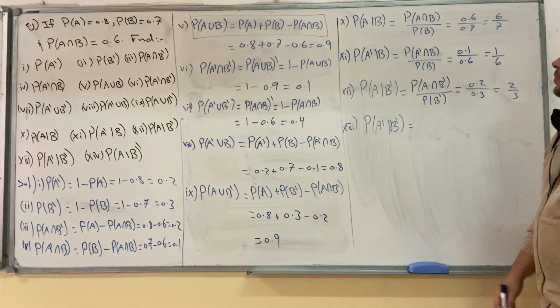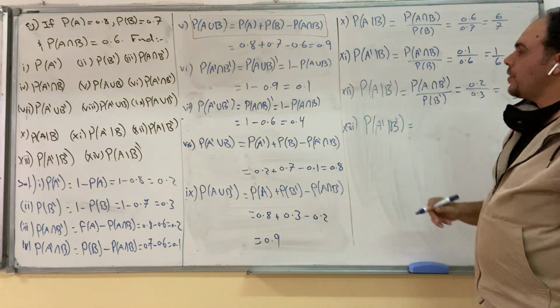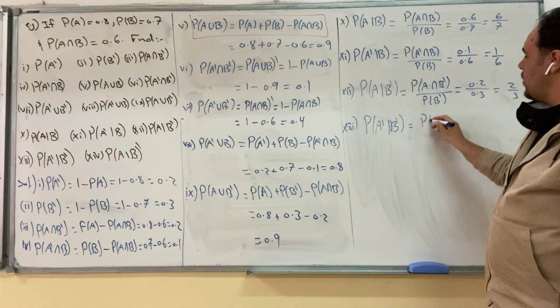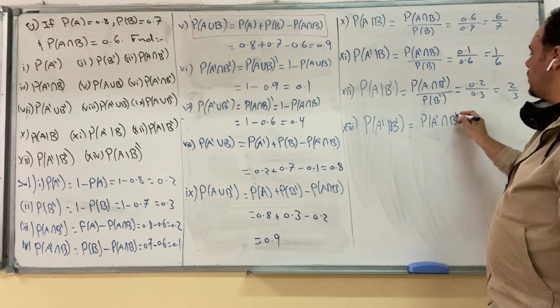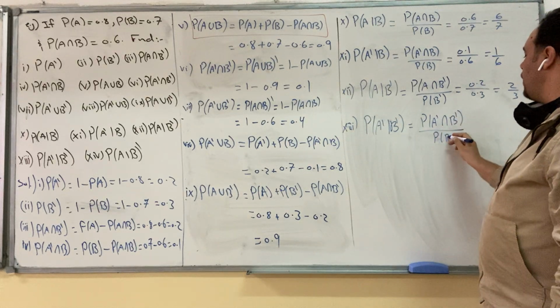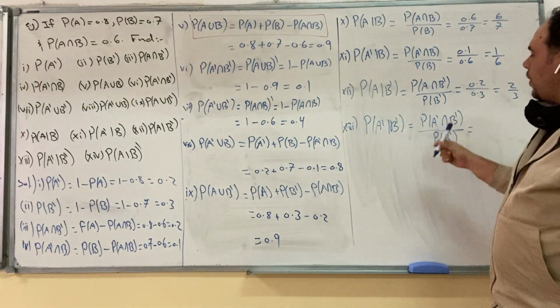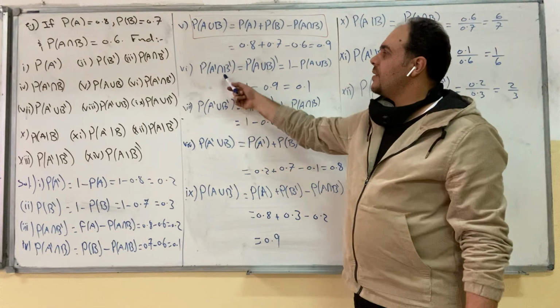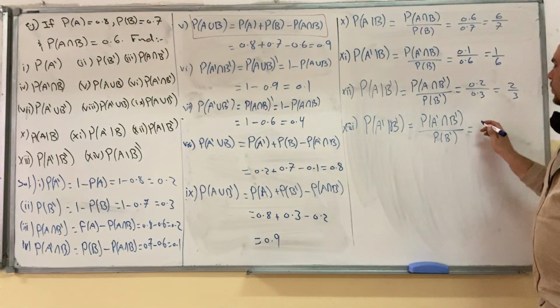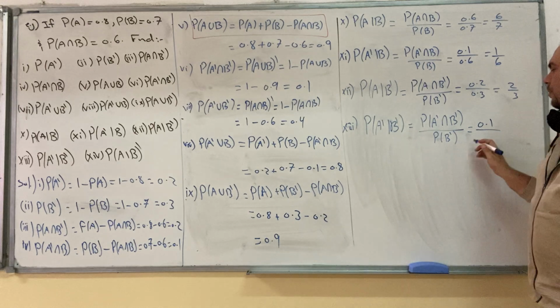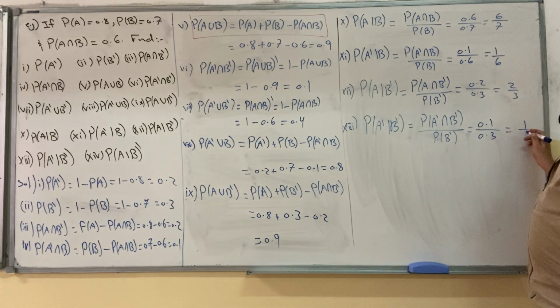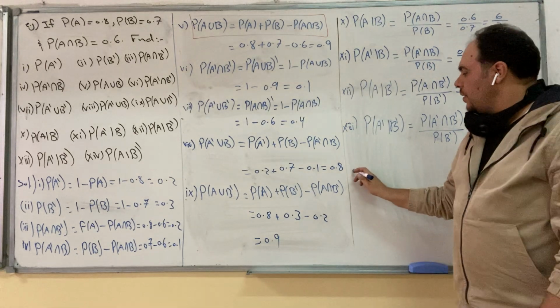13, find A complement given B complement. Same thing. We will apply the formula, the condition for the conditional probability, but instead of A, we will use A complement, and instead of B, we will use B complement. And we found the numerator in part 6 by De Morgan's law. It was 0.1, B complement 0.3, so it's 1 over 3.